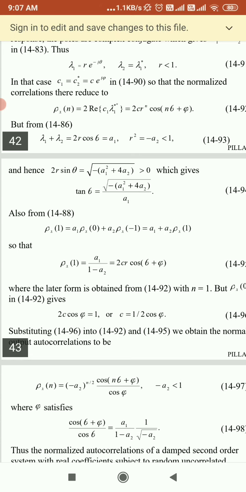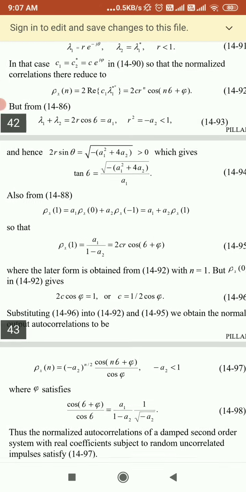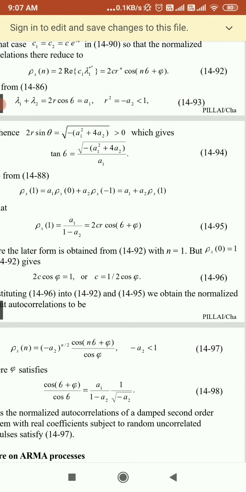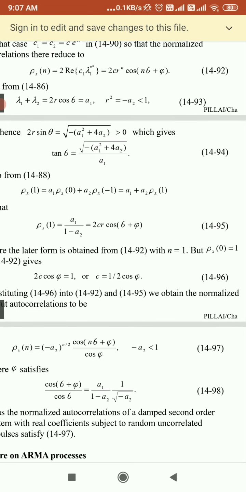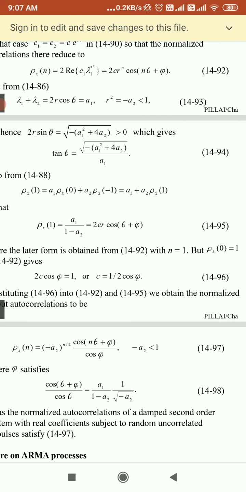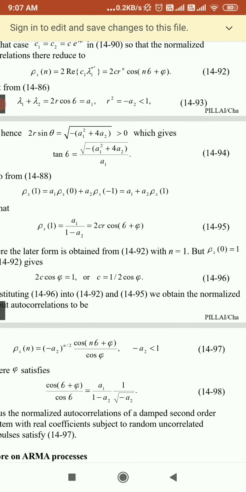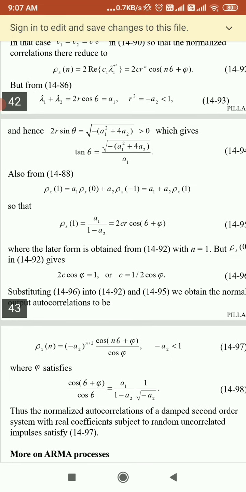And that will become equal to 2 C r cos theta plus phi, where we are supposed to take the value n equal to 1. But here we are saying you will get rho x of 0, that will be equal to 1. So we can write here 2C cos phi, that will become equal to 1, or you will get c equal to 1 by 2 cos phi. Because we are writing 2c cos phi, that will be equal to 1. So if you solve, you can rearrange the equation to get the value of c.